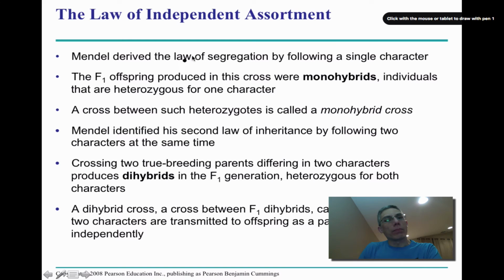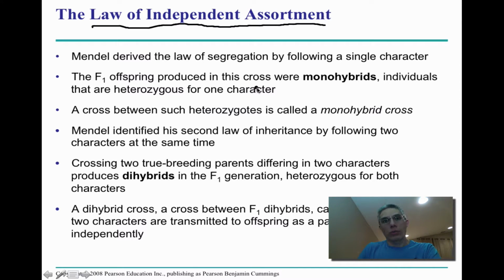Now, another thing that Mendel derived from his many experiments with garden peas was something called the law of independent assortment. Mendel derived the law of segregation by following a single character, but this whole idea of the law of independent assortment actually involved two characters. When you're just looking at segregation, the F1 offspring that were produced from his crosses were considered monohybrids, individuals that are heterozygous for one character. When you cross those heterozygotes, that is considered a monohybrid cross.